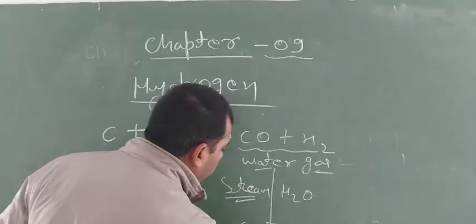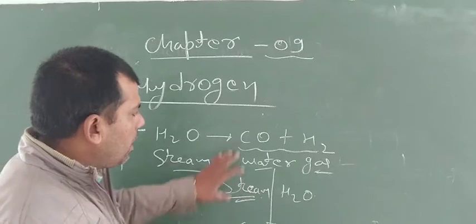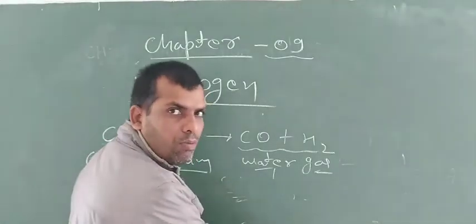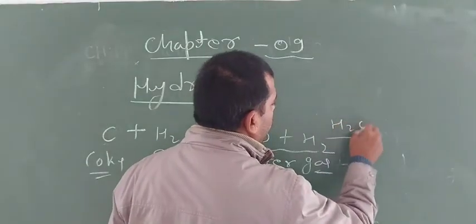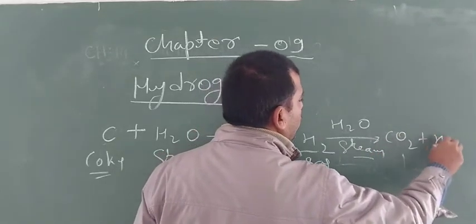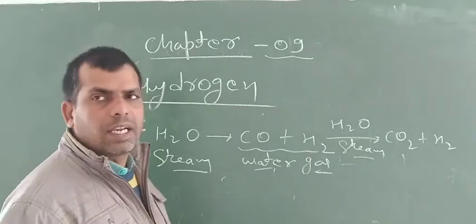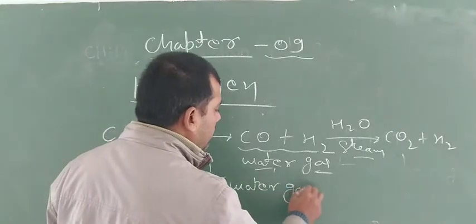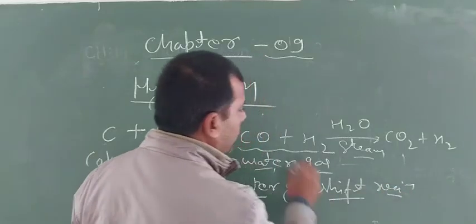So now CO2 plus H2 will form, and this reaction is known as the water gas shift reaction. It means if CO plus H2 is passed through steam again, CO changes into CO2 plus H2. It is known as the water gas shift reaction.